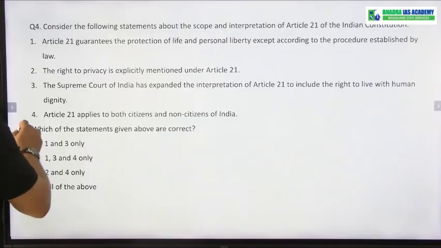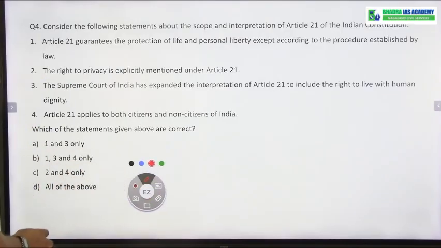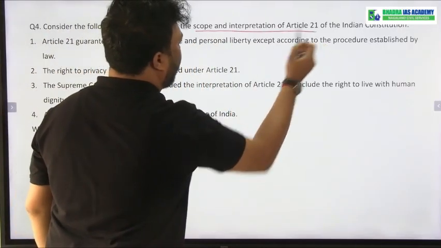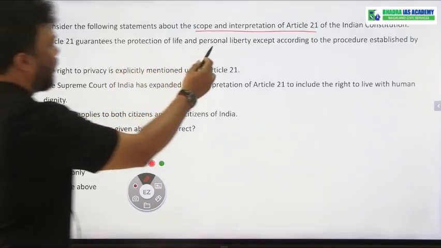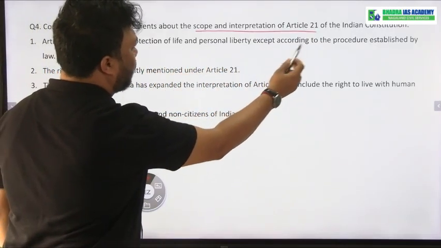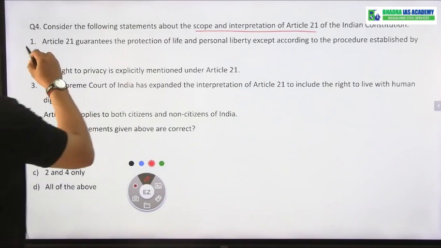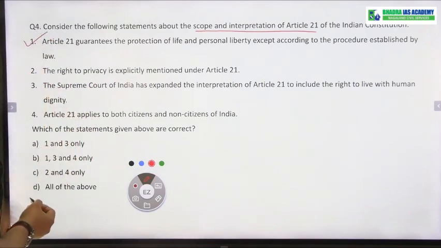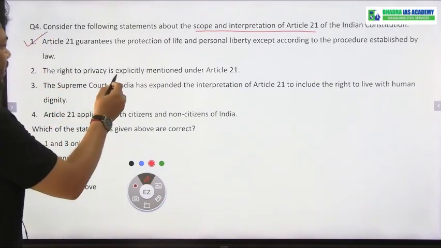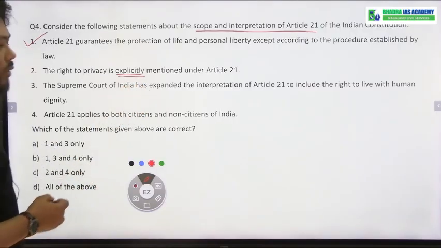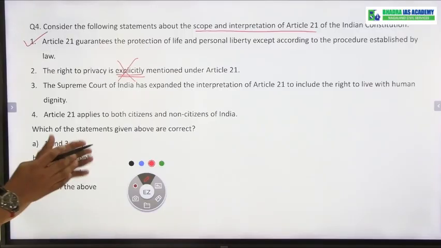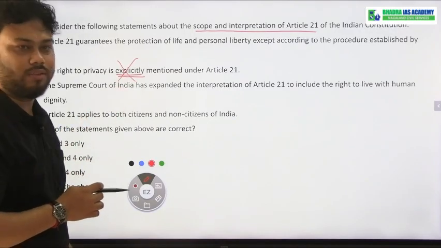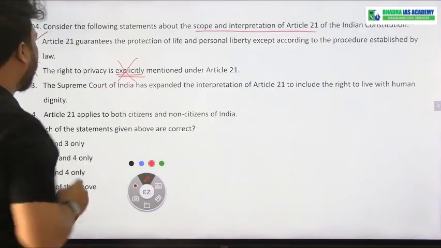Question number 4. This is regarding the scope and interpretation of Article 21. Article 21 guarantees the protection of life and personal liberty except according to the procedure established by law. Yes, this statement is correct. The right to privacy is explicitly mentioned under Article 21. No, right to privacy is not explicitly mentioned, it is implicitly mentioned under Article 21. That is why statement number 2 is wrong.